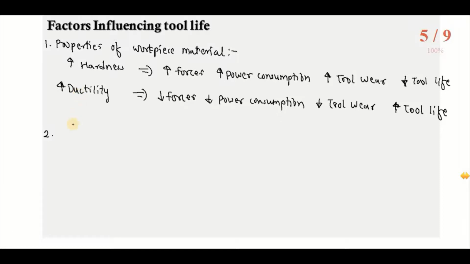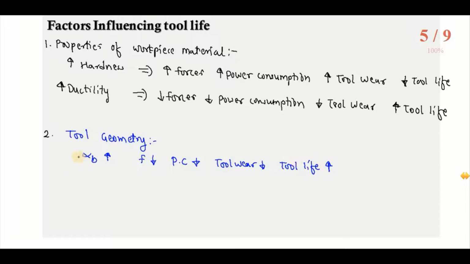Second is tool geometry. The geometry of a single point cutting tool or multi point cutting tool influences the tool life. As the tool geometry changes, like if we change the rake angle, if the back rake angle value alpha b increases, then the forces will decrease, power consumption will decrease, tool wear will decrease, and tool life will increase.